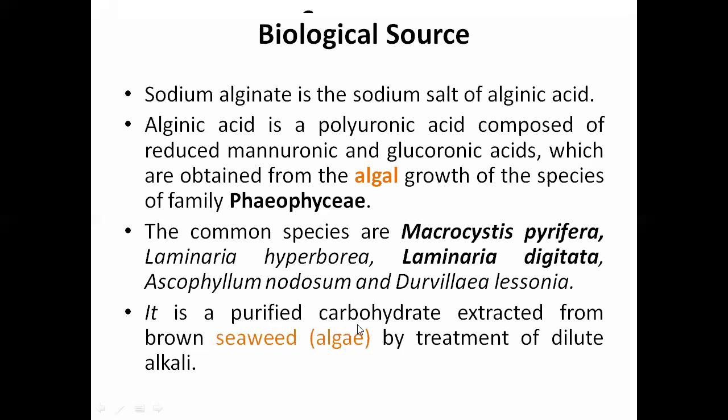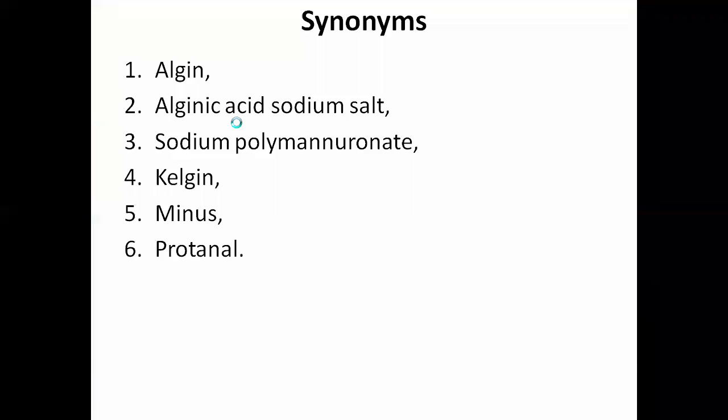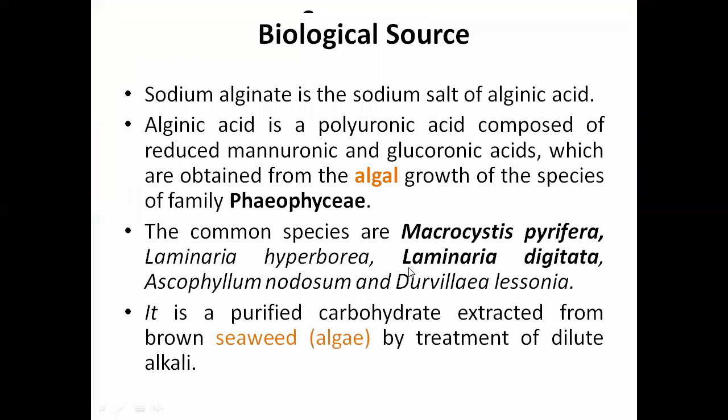It is a purified carbohydrate extracted from brown seaweed, which we could see in the picture is brown in color, by treatment of dilute alkali.